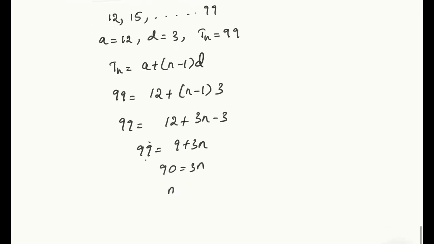So n is equal to 90 by 3, that is equal to 30. So tell me how many 2-digit numbers are divisible by 3? That is 30. Hope it's clear to you all.